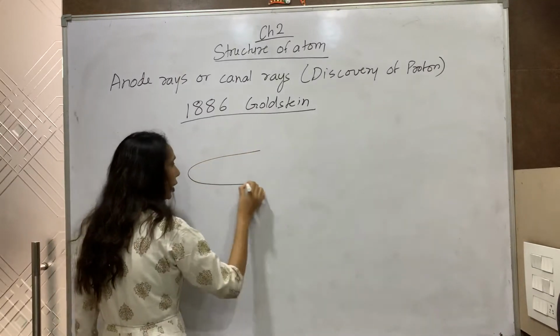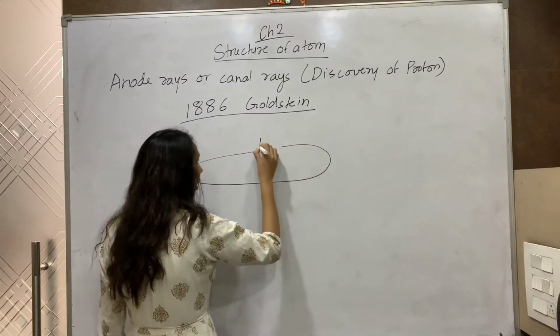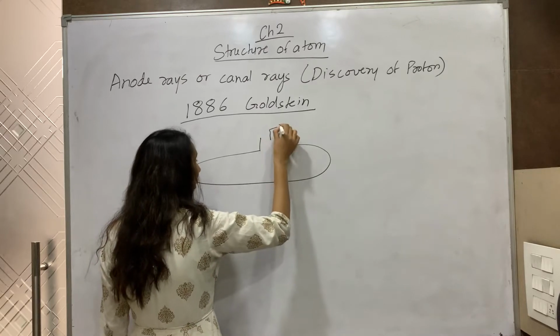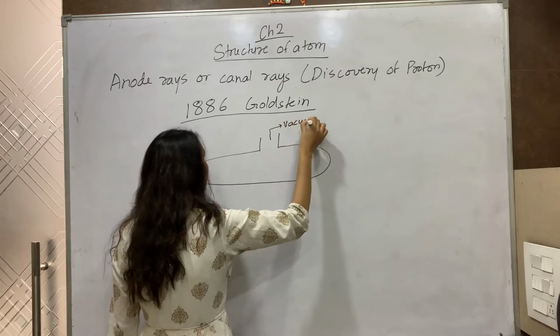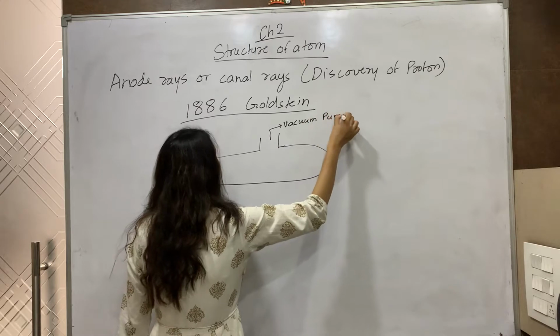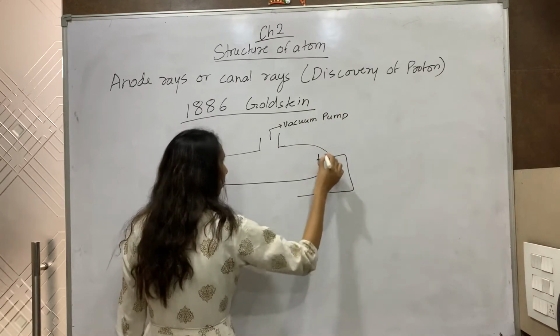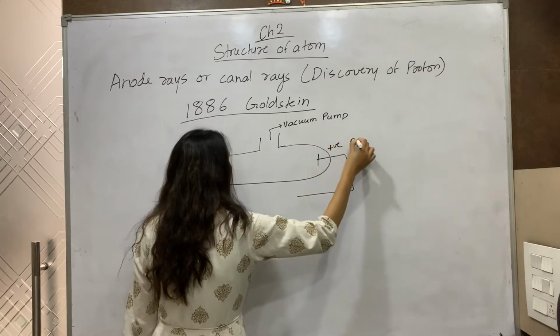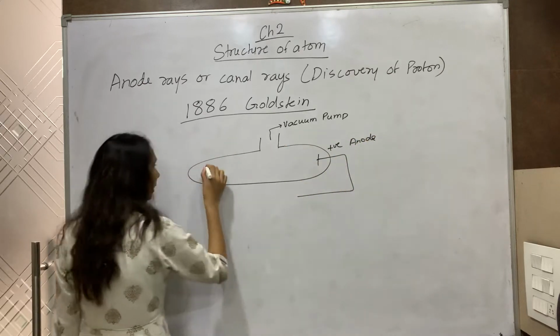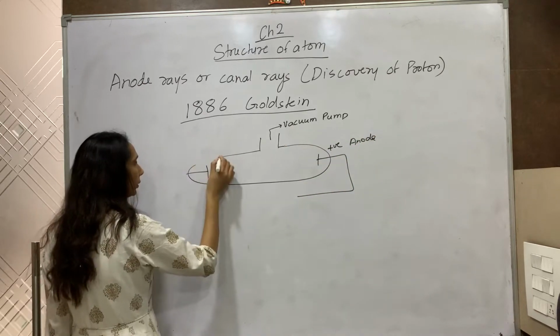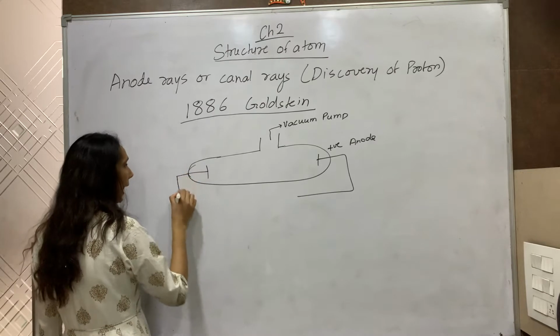Same way, he took a discharge tube connected to a vacuum pump. It had two electrodes, a positively charged anode and a negatively charged cathode.